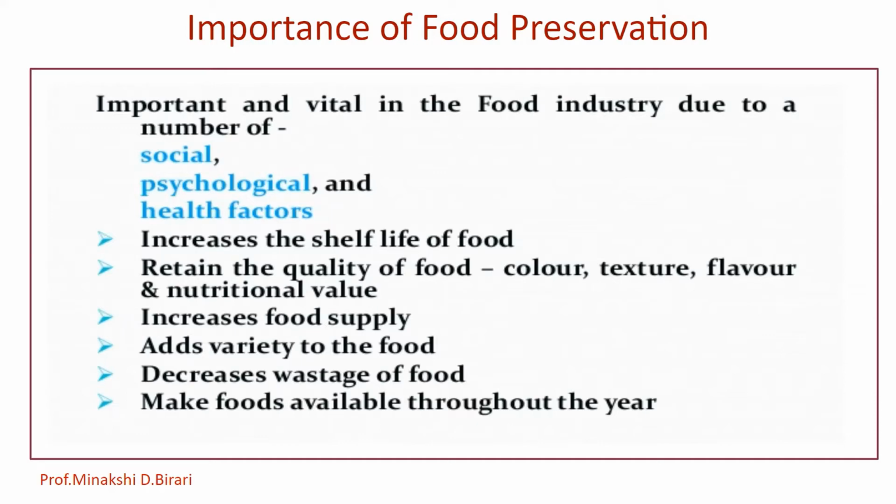The food will last longer. With preservation processes, perishable products such as fruit and vegetables, meat and fish can be kept for a long time. Food can be marketed to far places overseas. This can also increase the income in the agricultural sector. Also, the food is easy to store and distribute. For example, canned foods are much easier to store and distribute from one place to another as compared to raw foods. One of the important things, food wastage is reduced due to preservation.